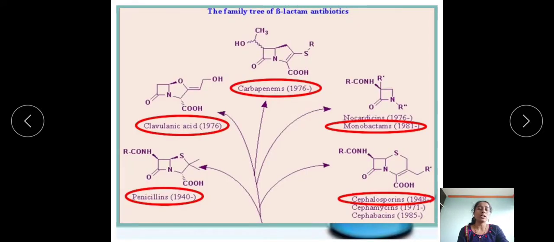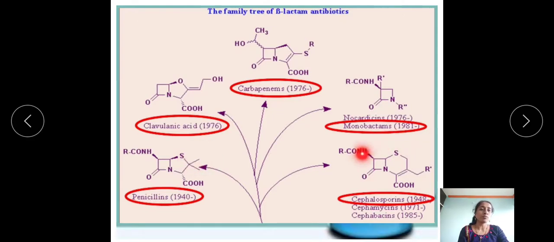Let's see the family tree of beta-lactam antibiotics. We have to see its generations, when they were discovered, and what their structures are. Let's see penicillin. Here is the structure of penicillin, which comprises a beta-lactam ring and a thiazolidine ring, which consists of the heteroatoms sulfur and nitrogen.